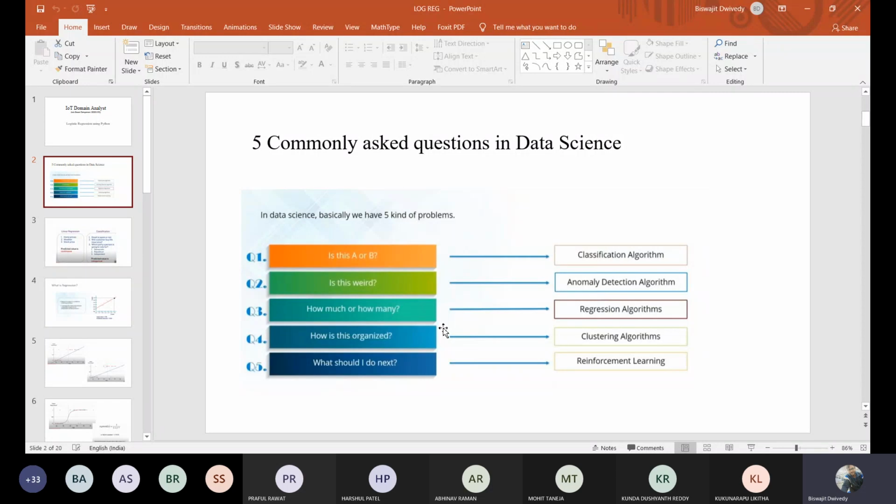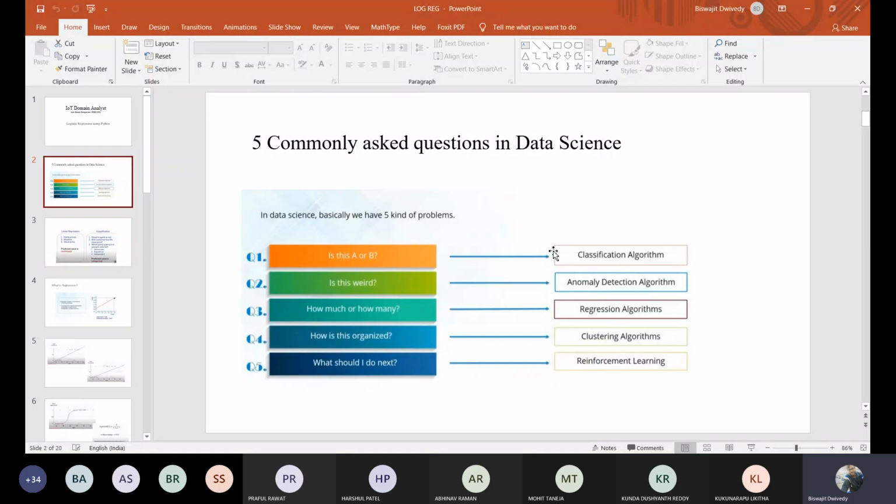How is this organized is one type of classification algorithm. But whenever I am saying classification, you should understand that the number of classes or categories is very limited, that will be binary type, that is two. But in some cases this number of classes may be higher, and in that case we have to separate out so many classes from the gathering. Those types of problems are called clustering algorithms.